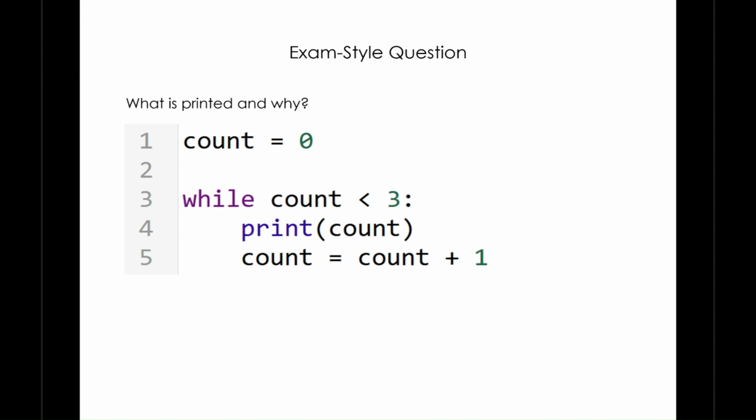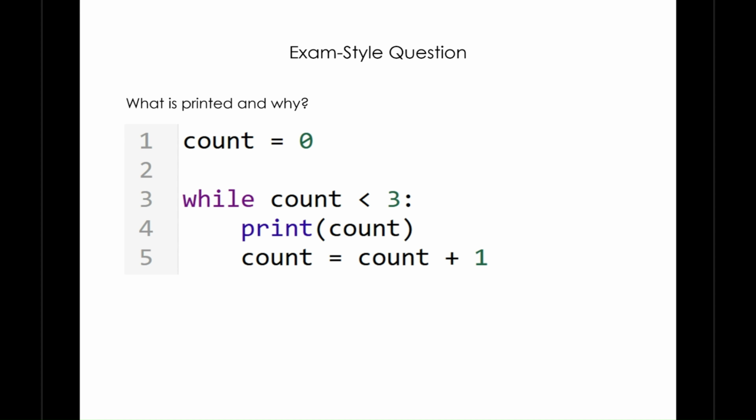Okay, if you've entered this on Create with Code, you'll find that it prints out 0, 1, and then 2 because it prints out the count value. The loop runs while count is less than 3. Each loop increases count by 1 until the condition becomes false.